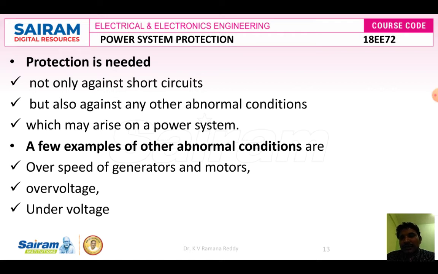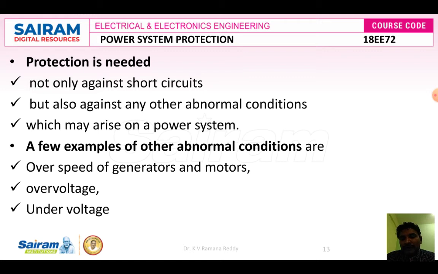Therefore, protection is needed not only against short circuits but also against other abnormal conditions which may arise on a power system. The cause of a short circuit is not always an external effect but also can come from internal effects or from the internal system. If any internal element or equipment gets damaged, the overall system functioning may be damaged due to the flow of high currents, so we have to protect against it.